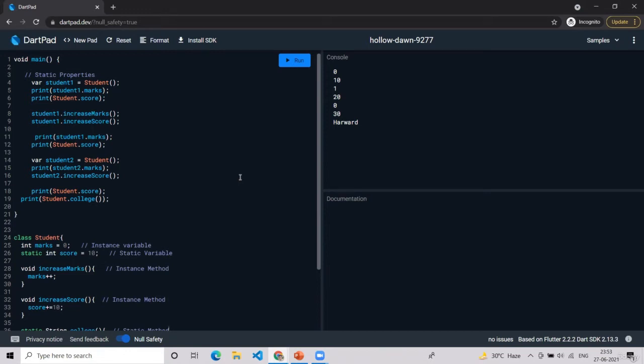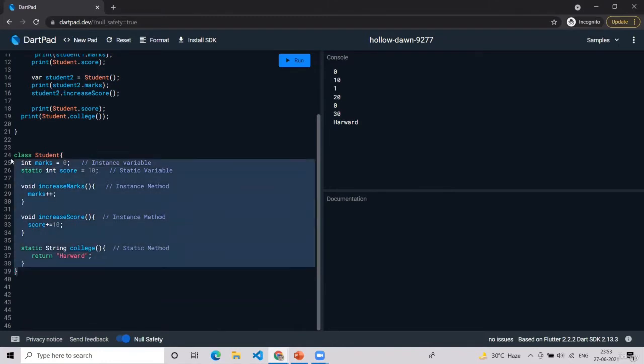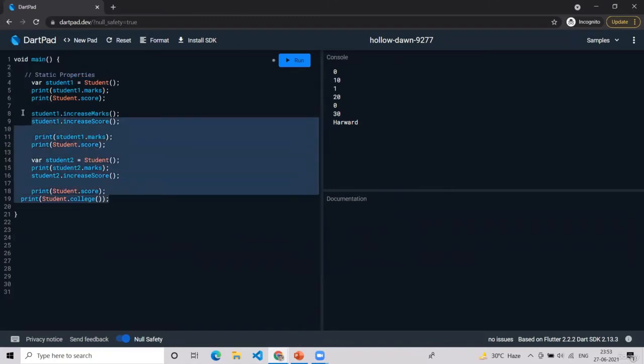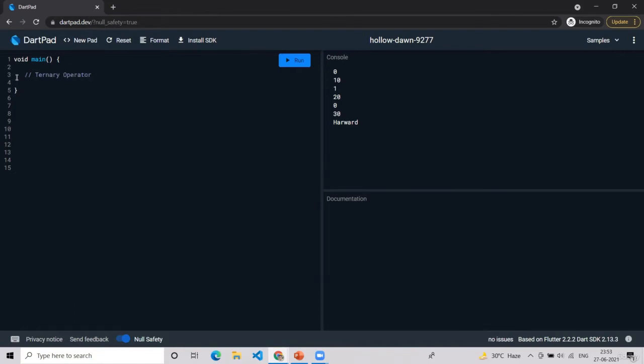Now, lastly, only a very few concepts are left. Out of them, the first concept is called the ternary operator. So I will just write ternary operator. You might ask, what is a ternary operator? It is nothing but a way to write an if-else statement. So you just know how to write if-else, this if and then here else. Simply like this.